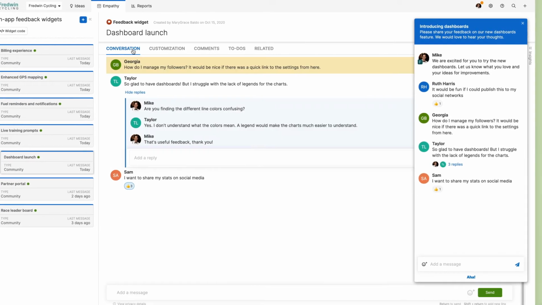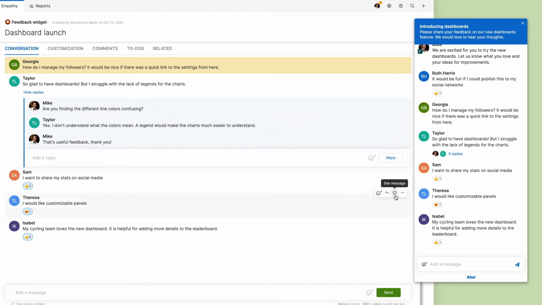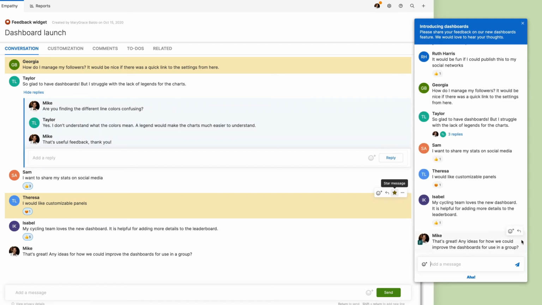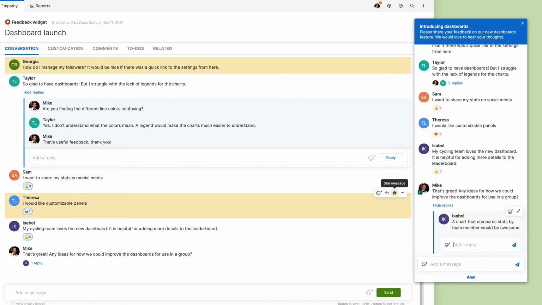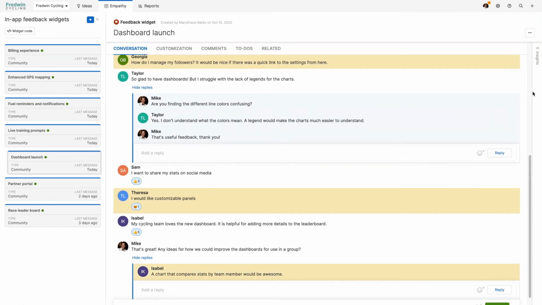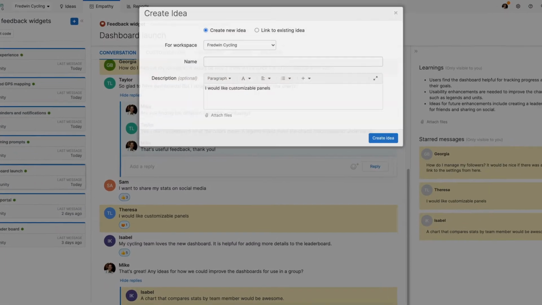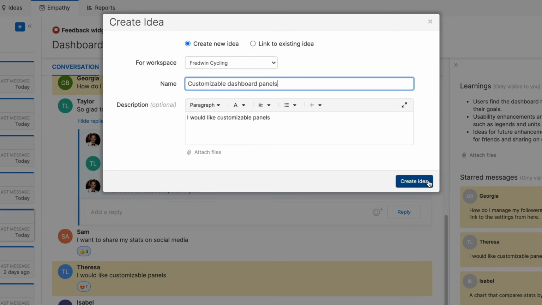Once your widget is in place, kick off the conversation and then review and respond to feedback as it comes in. Customers are able to participate in a lively community chat with your team and each other. Just as with empathy sessions, all of the feedback is stored in a transcript. This way, you can turn valuable customer insights into actionable ideas, so you can prioritise future improvements.